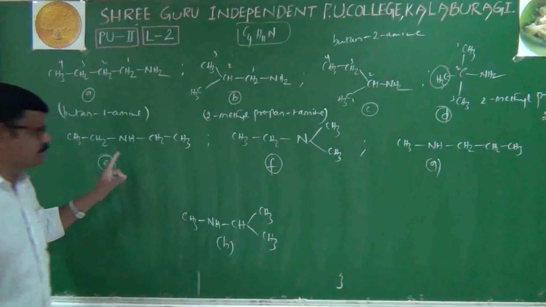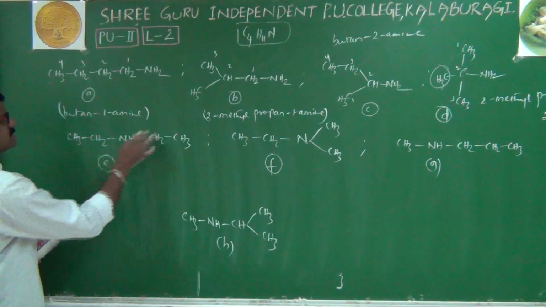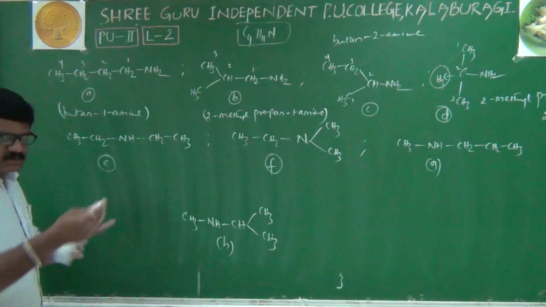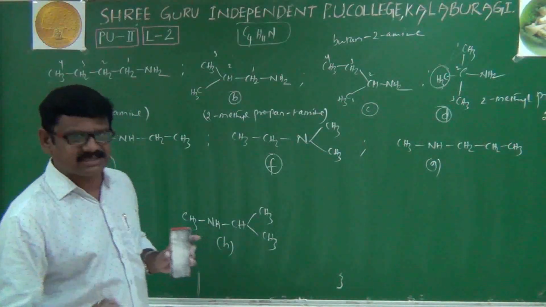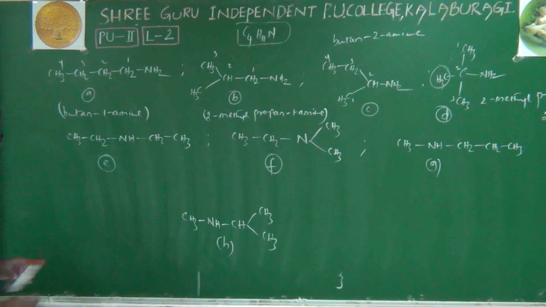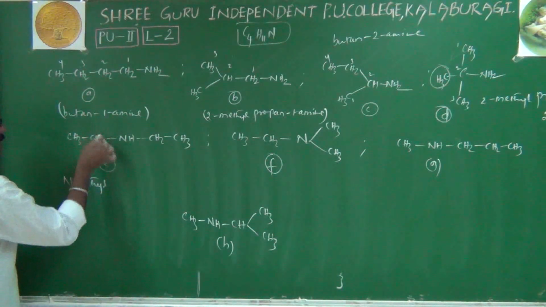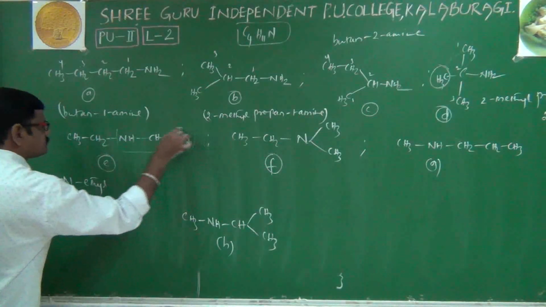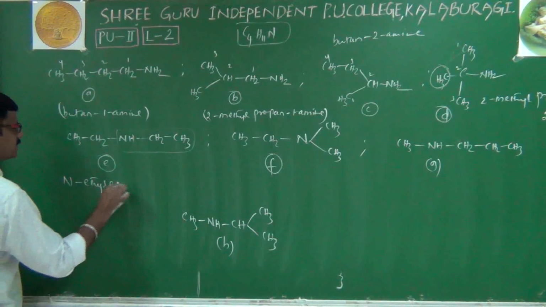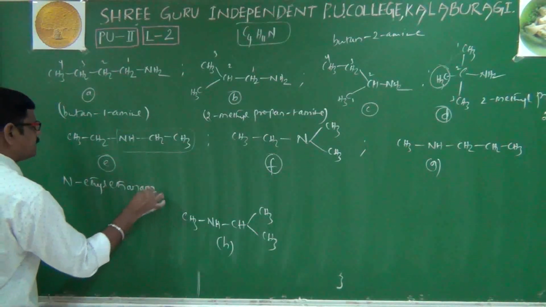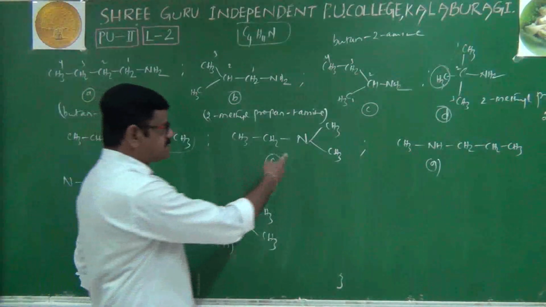Now, this compound's IUPAC name we will write. What is this IUPAC name? This side will have an ethyl group, this side also will have an ethyl group. So both the groups are the same. Any one group will be considered as a branch and the other group is considered as the parent chain. That's why its name is N-ethyl. Suppose this is our parent chain. N is a branch. N-ethyl, its IUPAC name is ethanamine: N-ethylethanamine.